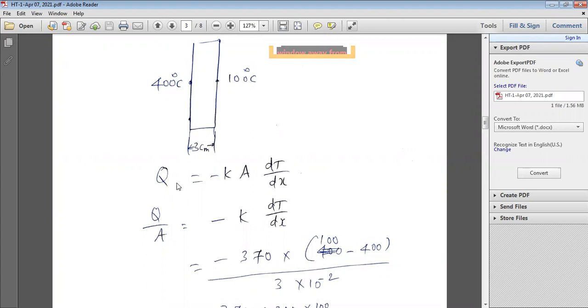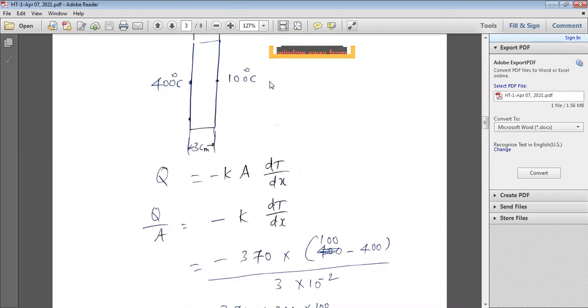Heat transfer rate per unit area is proportional to the normal temperature gradient. That is Q is proportional to A into dT by dx. If you remove the proportionality and take the area to the right side, the heat transfer rate Q is equal to minus K A dT by dx.